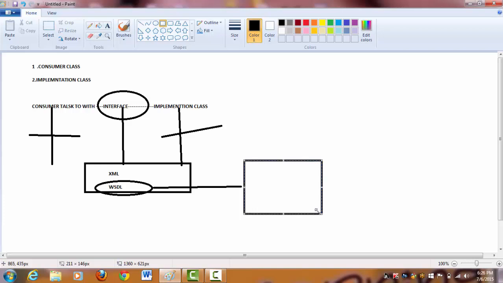Same way, if the consumer wants to know which method to call on this particular web service, like a menu, the consumer class will use our WSDL and it will get to know which methods to call. Okay, that is the main thing.